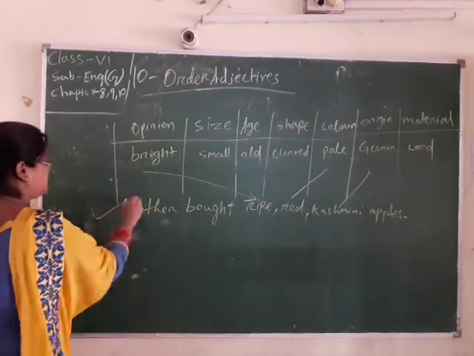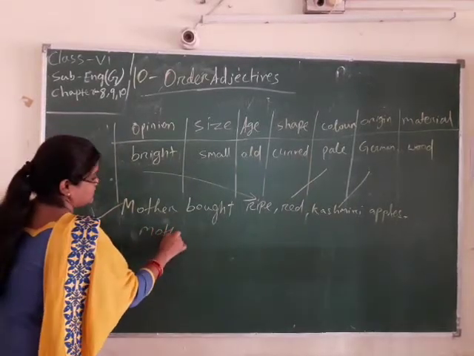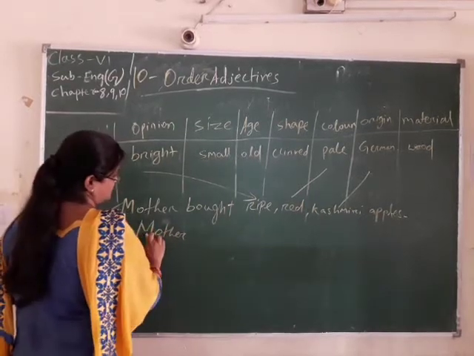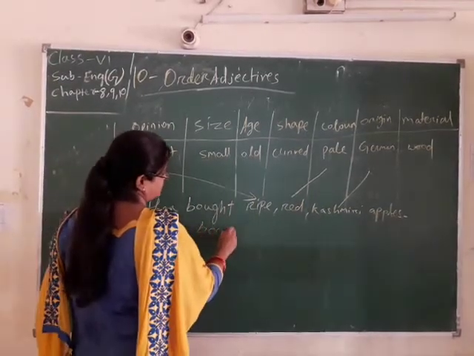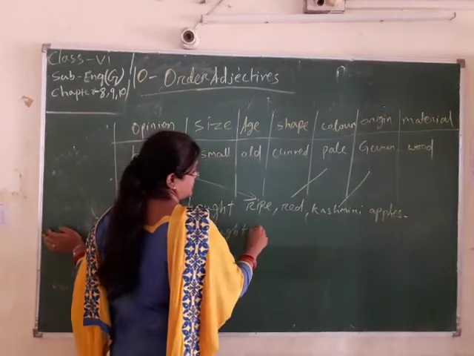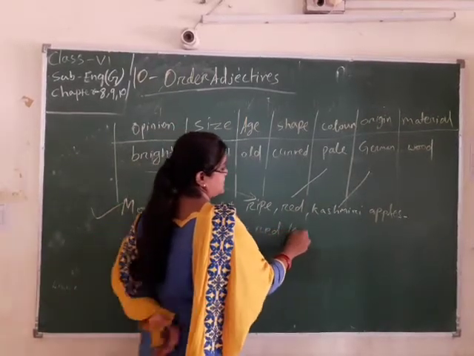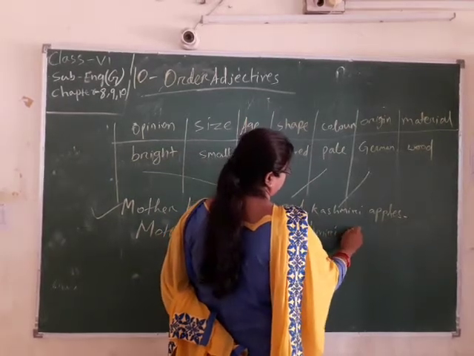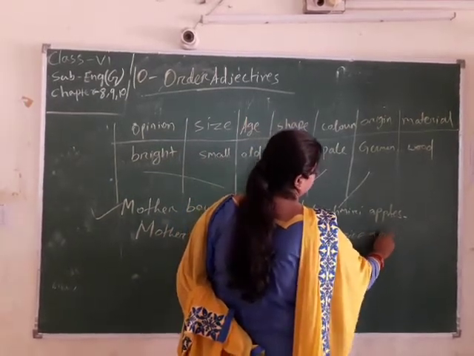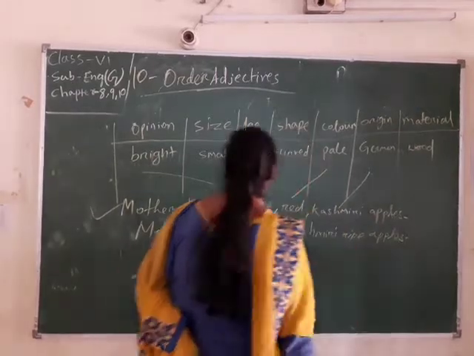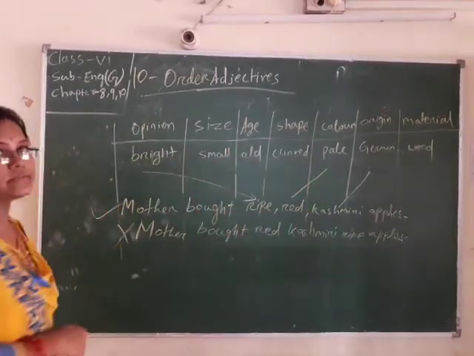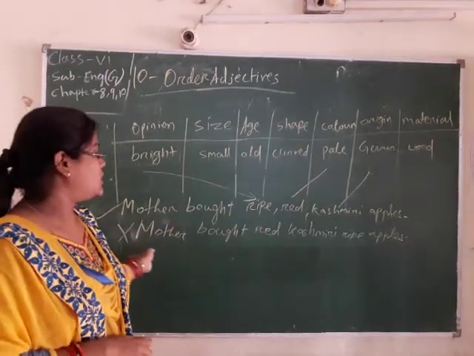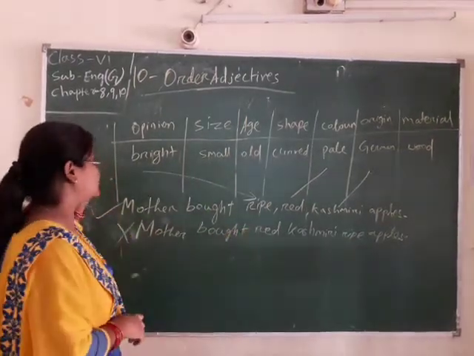This is right, but mother bought red Kashmiri ripe apples, this sentence is not correct. This sentence is not correct because this is not the order of the adjective.